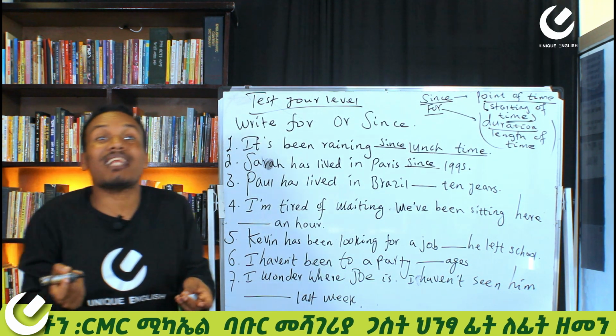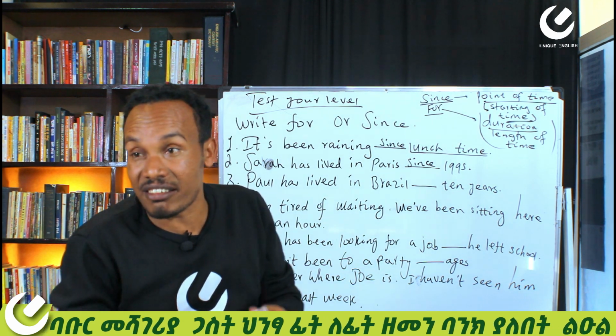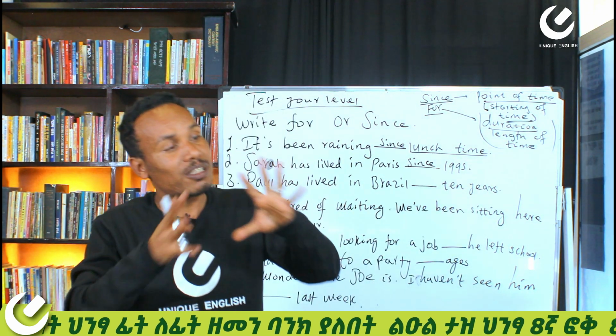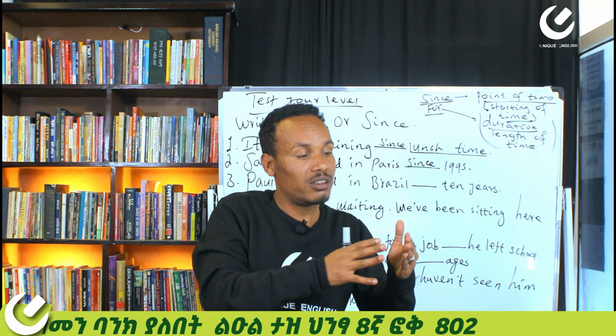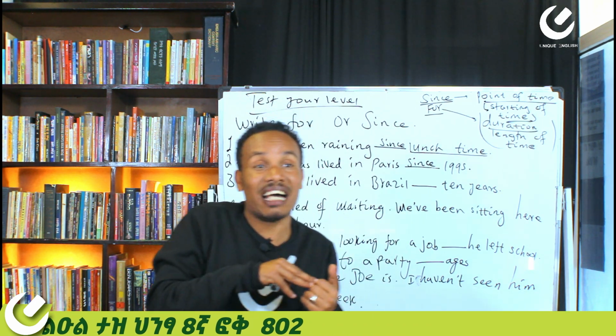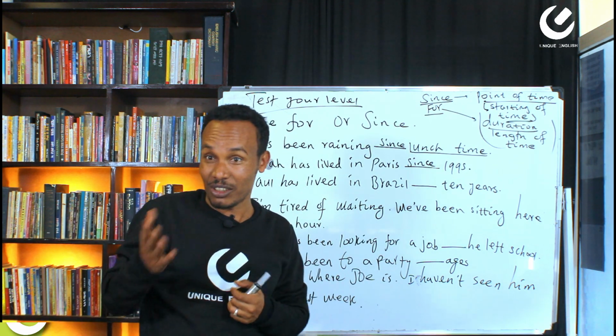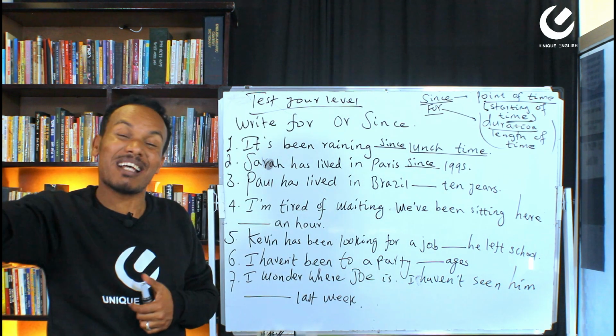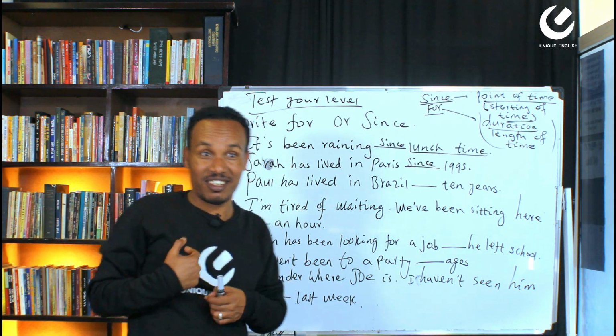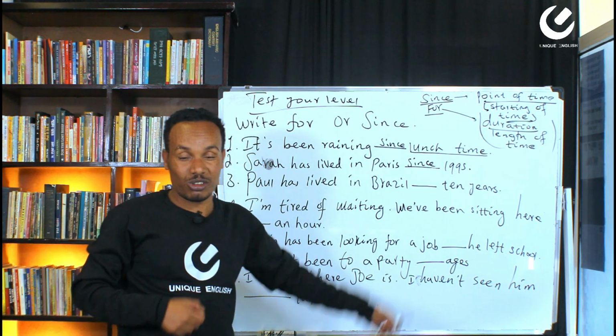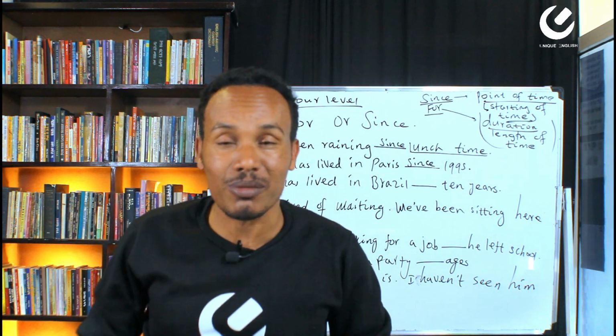Yes or no? What did we say about the present perfect tense in the other video? Present perfect tense is used for an action either done in the past and its effect is related to the present time, yes or no, or that started in the past and is still continuing to the present. Where is Sarah living now? Sarah is in Paris. Since when?